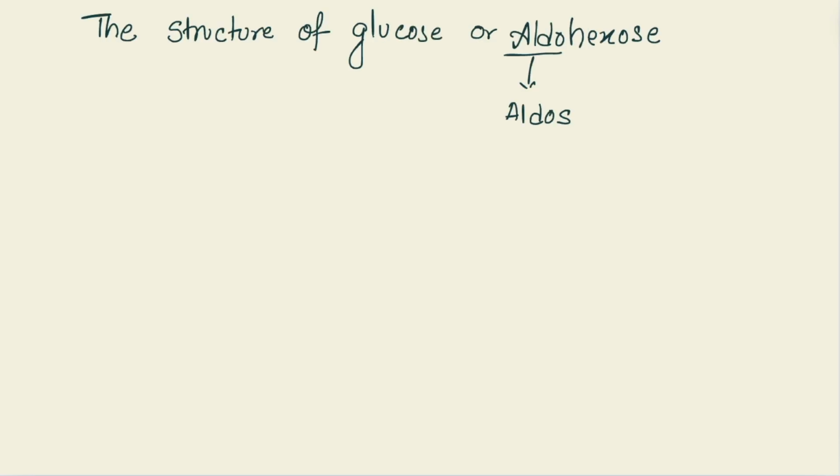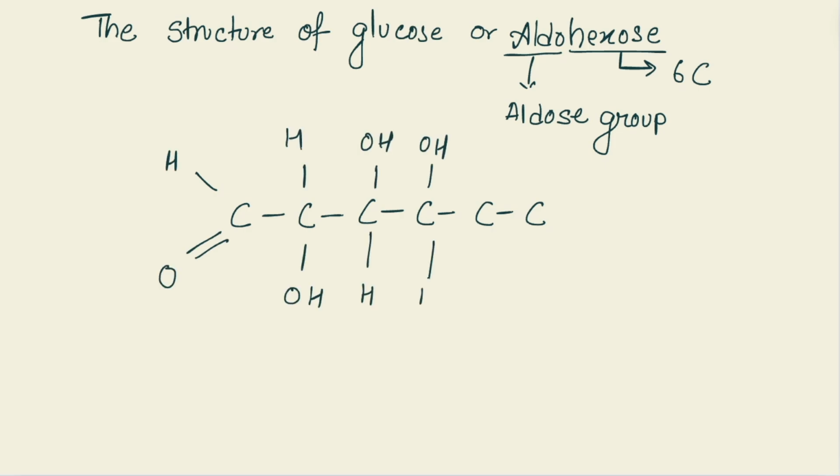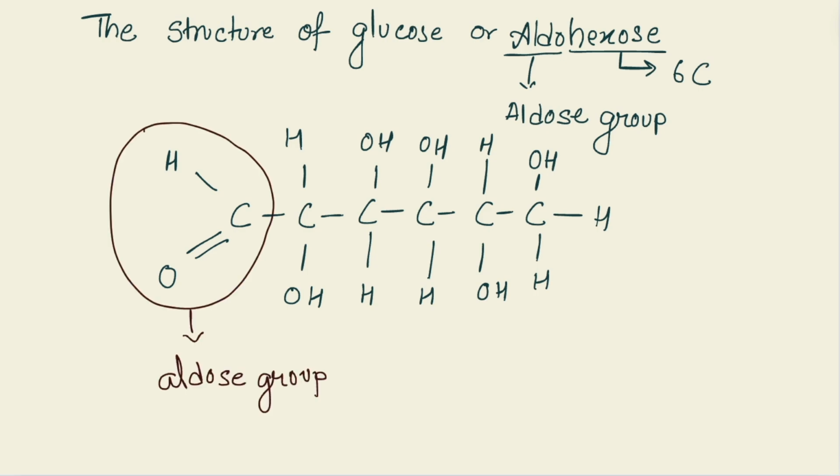Now let us see the structure of glucose or aldohexose. Aldo because of the aldose group and hexose because of the 6 carbon atoms. Hence, the structure of glucose is having 6 carbon, 12 hydrogen and 6 oxygen, which includes an aldose group also. Therefore, the glucose formula is C6H12O6.